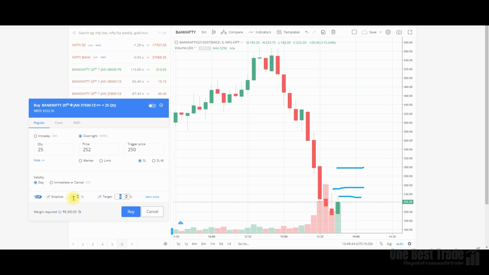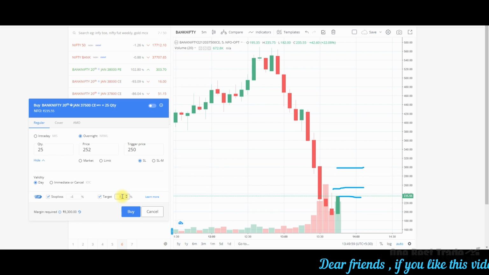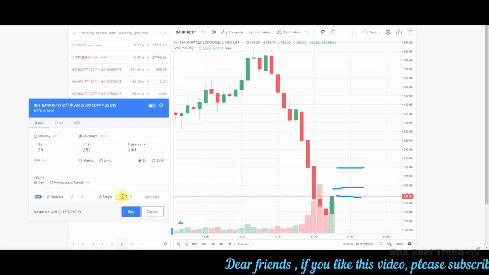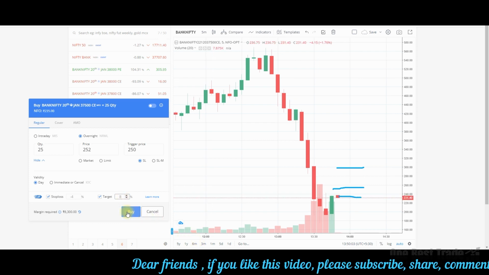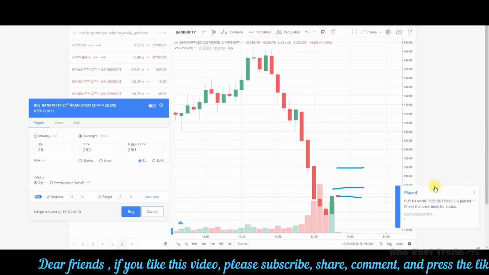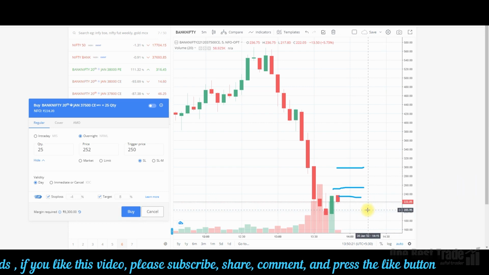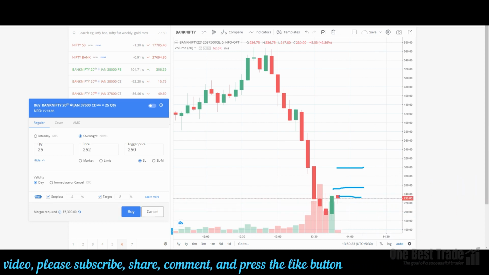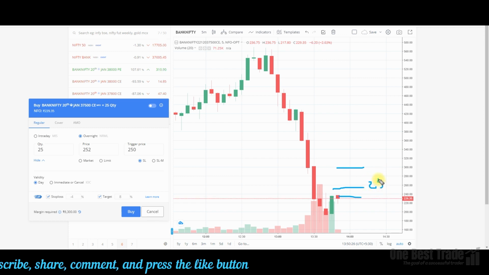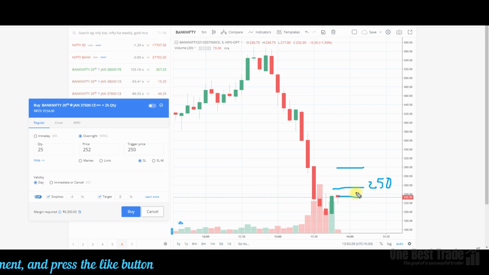Since our stop loss is 10 points, you make it minus 4%, that is approximately 10 points. Target is 8%, that is approximately a 20 point target. So just go and place it. Your order gets placed. Your order gets executed if it breaks 250 rupees. Automatically a 10 rupees stop loss and 20 rupees target will be placed in the system.